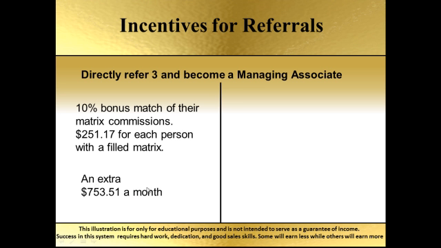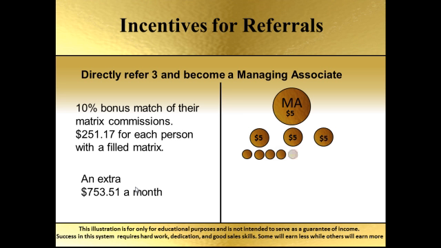But then a second thing happens, and what that is this: when you become a managing associate, now you start to get bonuses for everybody that you refer. The next 3 people that you refer, you get a $5 bonus for those people. But it doesn't stop there. Anybody that those people refer, you actually get $5 bonuses for them as well.